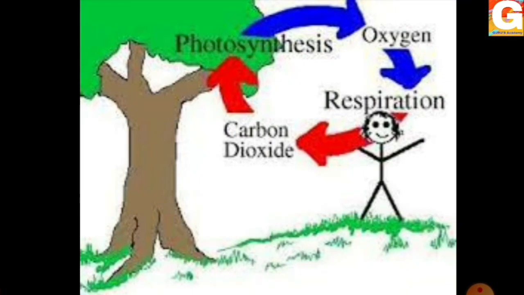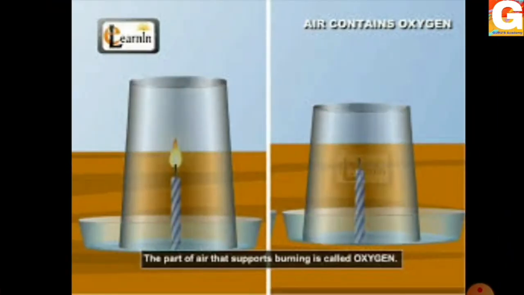Now here is the example of oxygen and carbon dioxide. As I've told you, oxygen is very important for our respiration, and carbon dioxide is very useful for plants, which use it in the process of photosynthesis. And this is oxygen. As I have told you, oxygen is very important for combustion, that is burning.